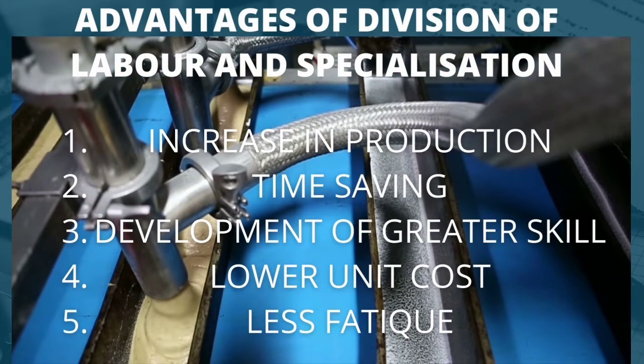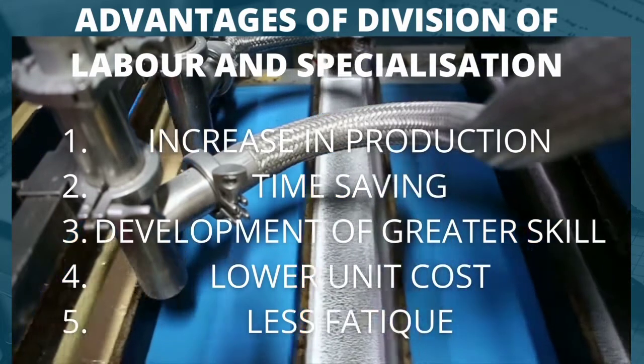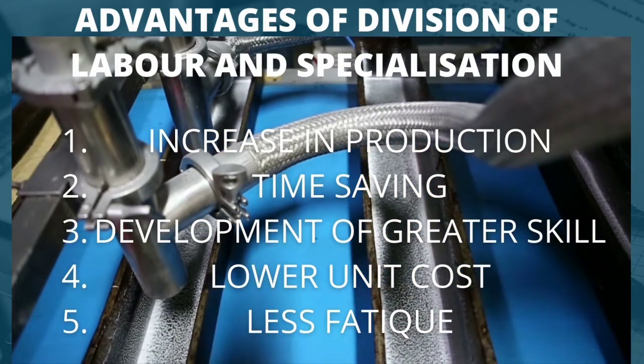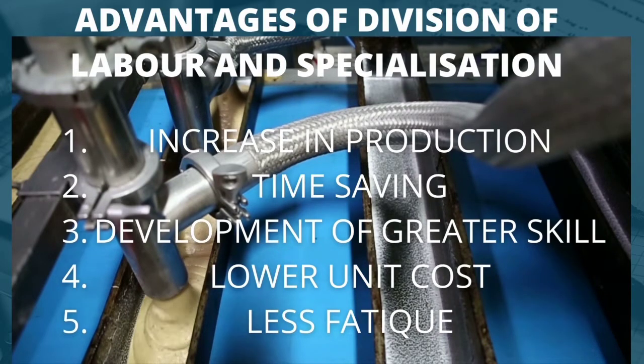Then we also have advantages or merits of division of labor and specialization. 1. Increase in production. Division of labor and specialization leads to increase in production because the various experts along the production process work together to boost greater production. 2. Time saving. Time and energy that could have been wasted in moving from one production stage to another are saved.